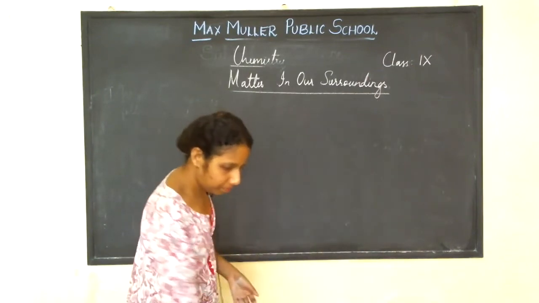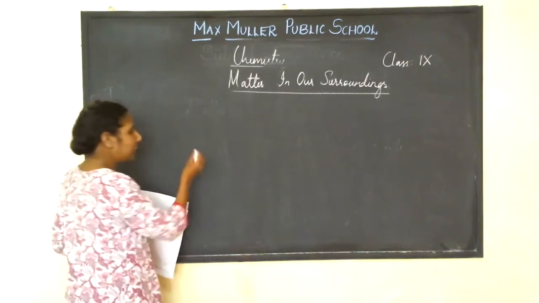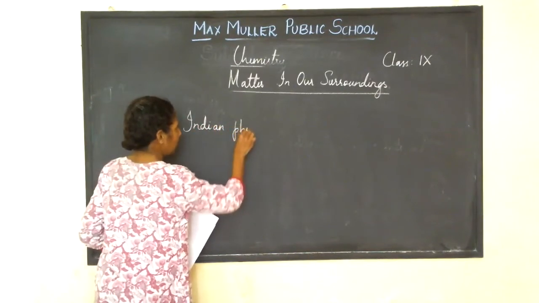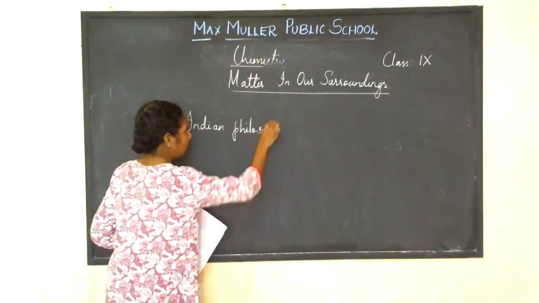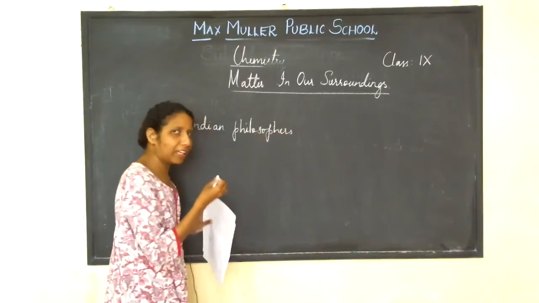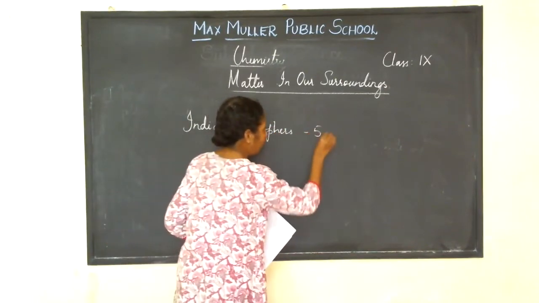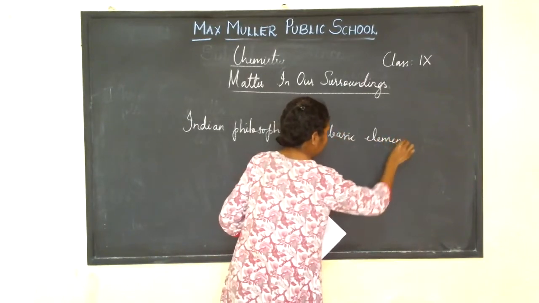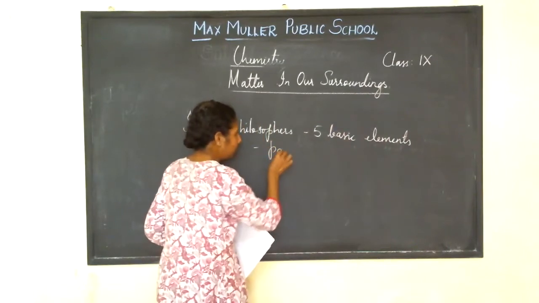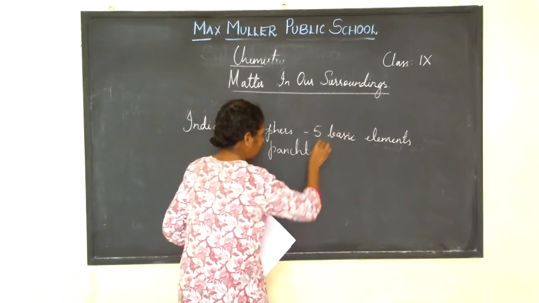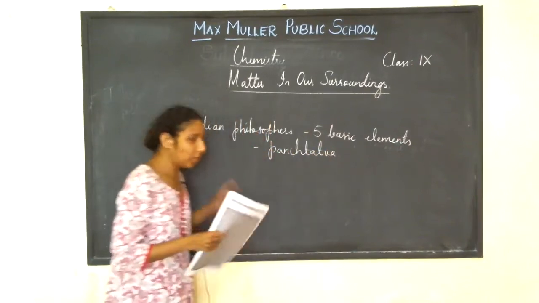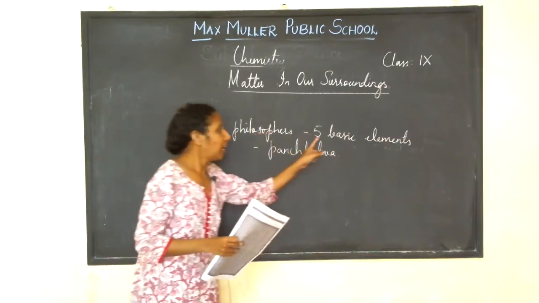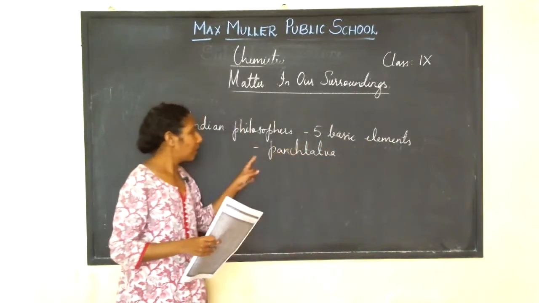Now next, Indian philosophers have classified matter into 5 basic elements called as Panchatattva. Indian philosophers have classified matter into 5 basic elements called as Panchatattva.